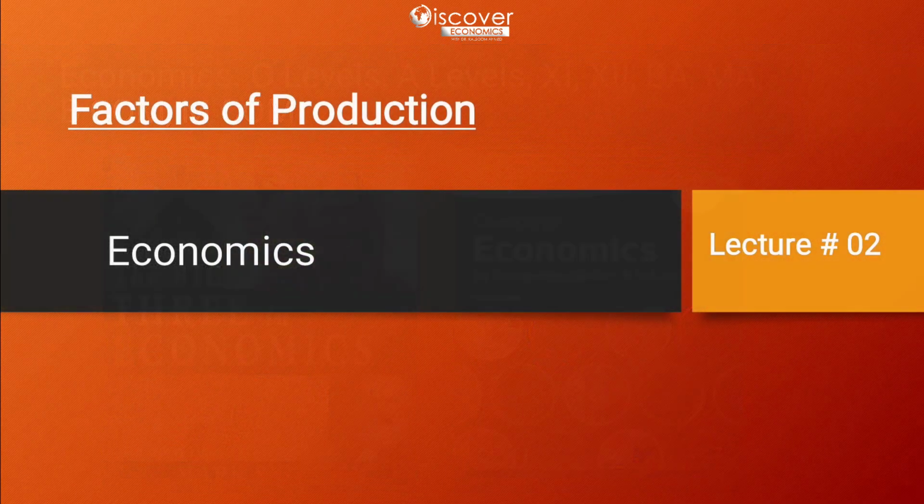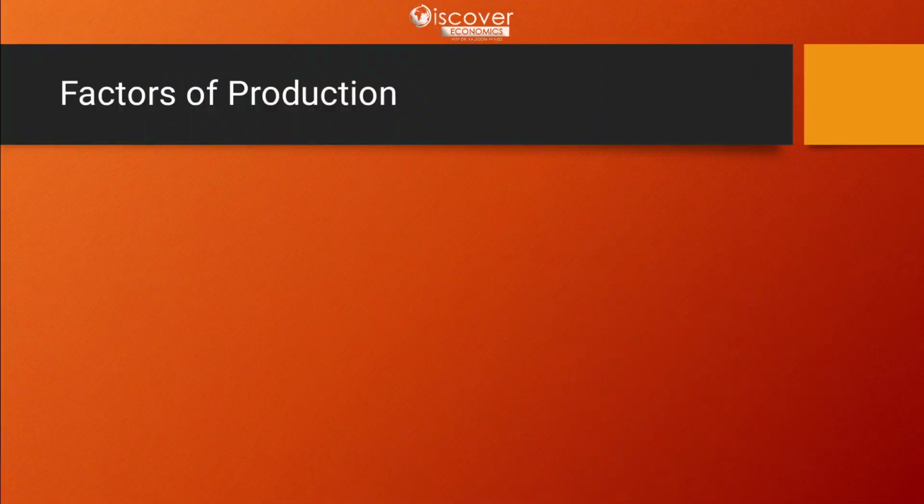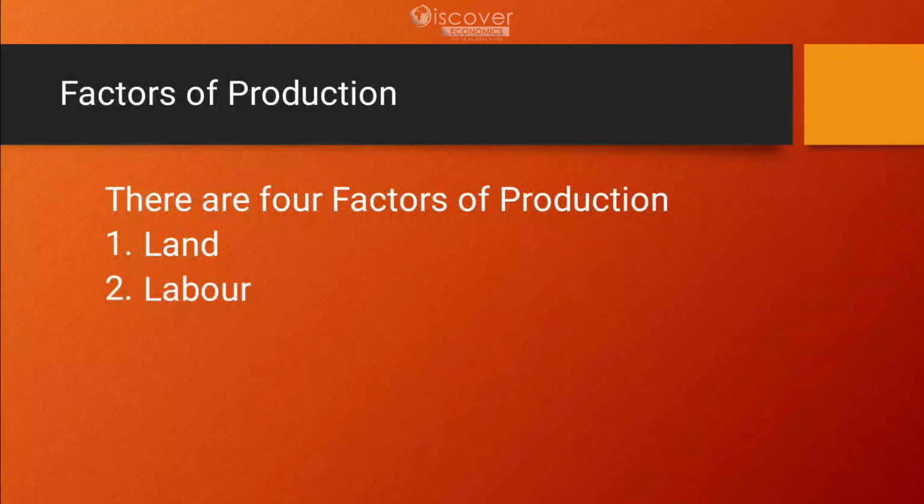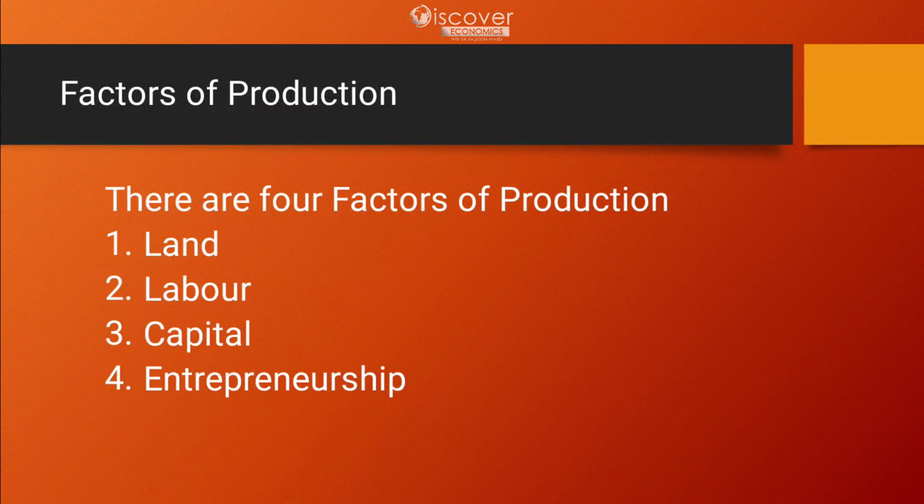Today we are going to learn about factors of production. There are 4 factors of production. These are land, labor, capital and enterprise. When we combine all these 4 factors of production, we get the output. So these are known as the inputs.